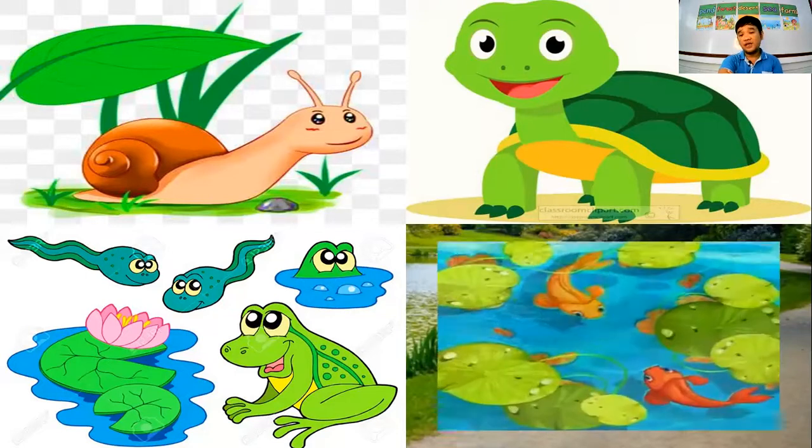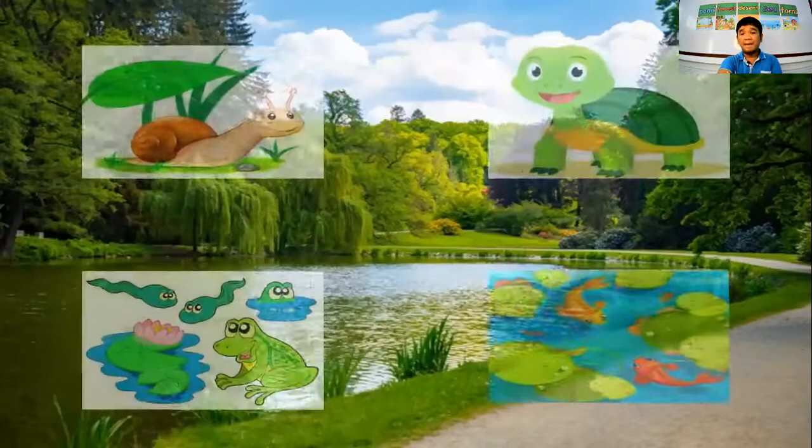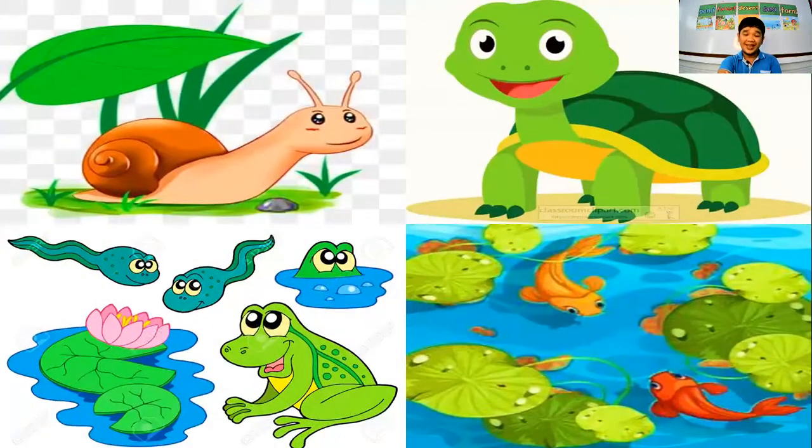And we have also the fish. I know that fish really like to live in the sea, but there are fish who also live in the pond because it is not salt water, it's fresh water. So these are some of the examples of the animals who can live in the pond.